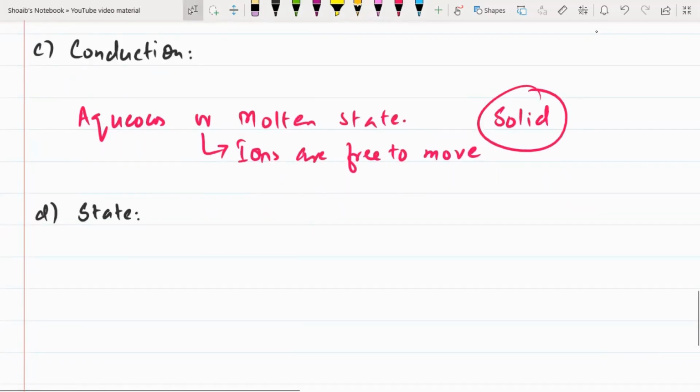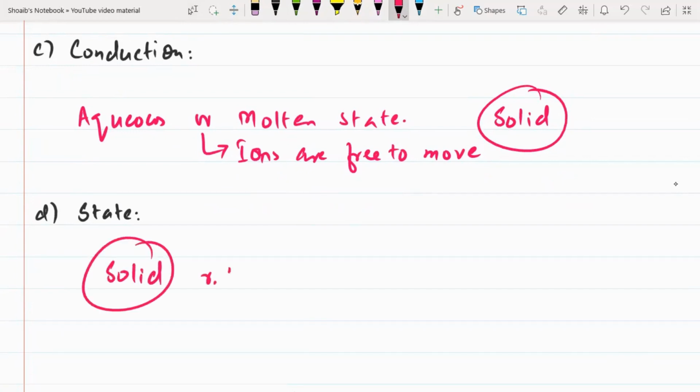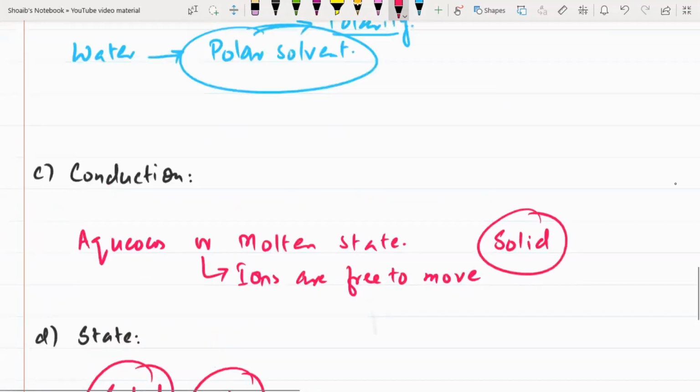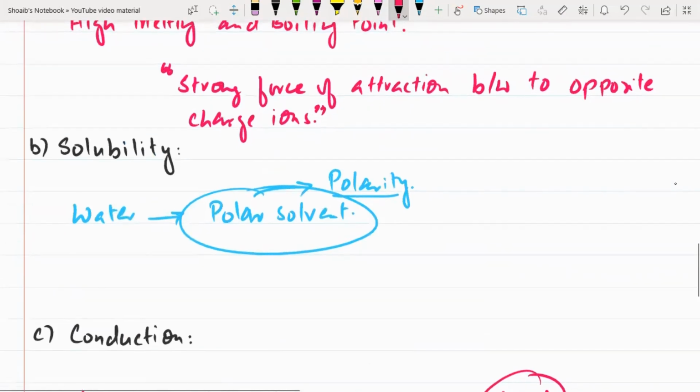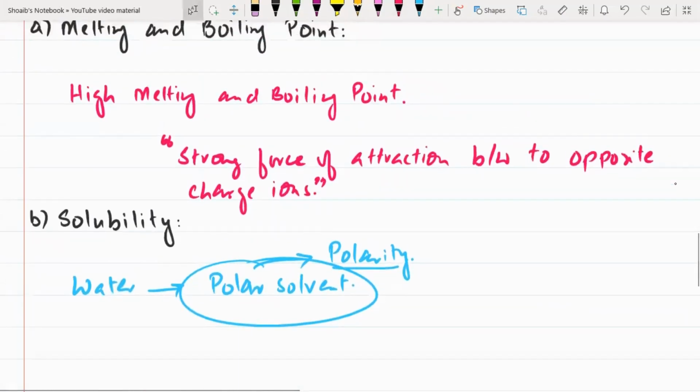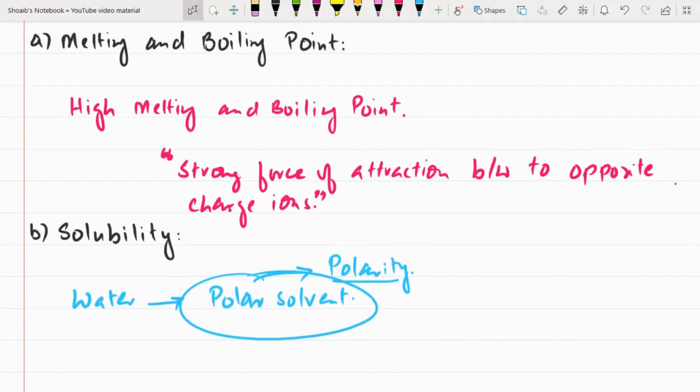Now the last one. For the last one, the ionic compound exists only in a solid state at room temperature, RTP. Why does the ionic compound exist in a solid state at room temperature? Because of a strong force of attraction between the oppositely charged ions. And this strong force of attraction makes the compound stronger. Okay. And because of this stronger compound, they exist in a solid state.